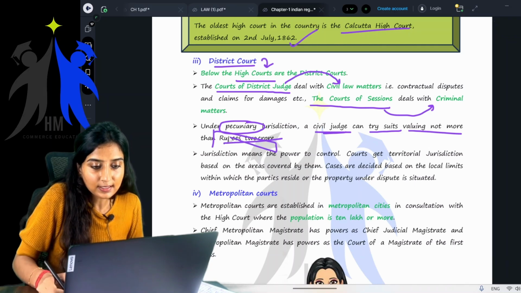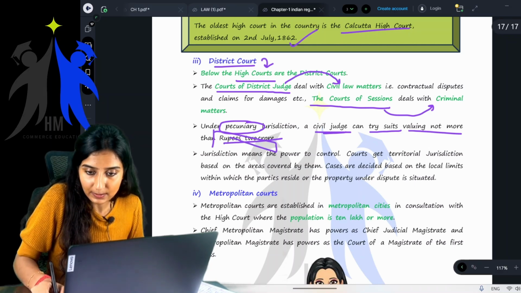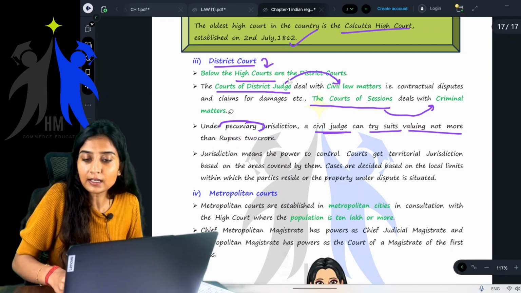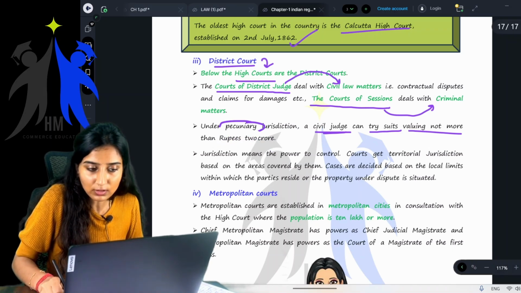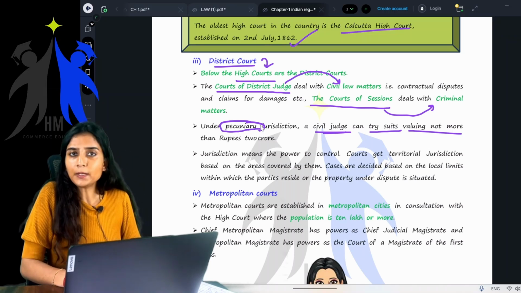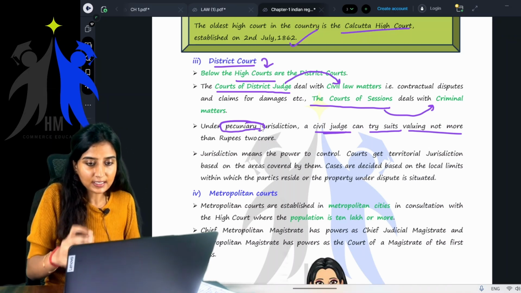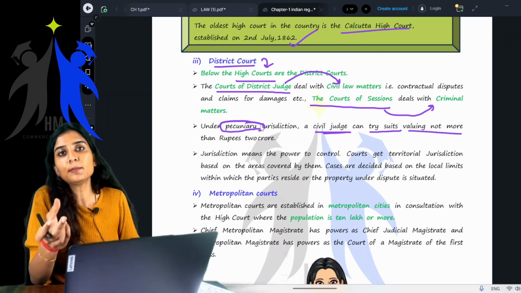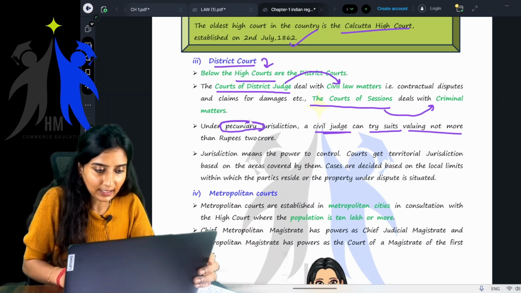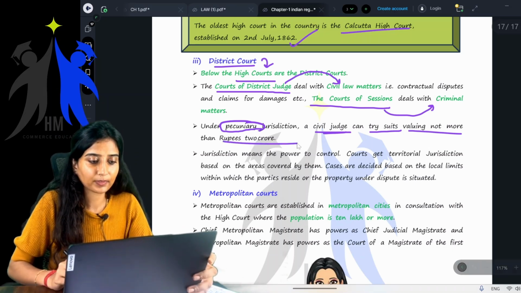See, children, this is different for different states. Say, for example, in Karnataka, it is not 2 crores. When it comes to Delhi, probably it is 2 crores. So for every state, it is different when it comes to monetary limits set for the particular court. Getting it? Yes, ma'am. Okay.